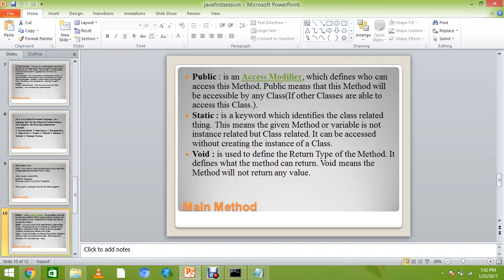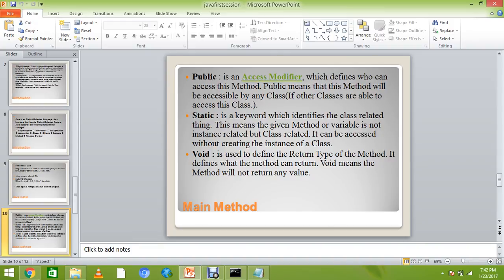That means if you write the program inside the static, and you call the instance variable from the other class, we can say it is class related. So we will show you how to make it. At this time it's your same class with a main method, and void is used to define the return type of a method.